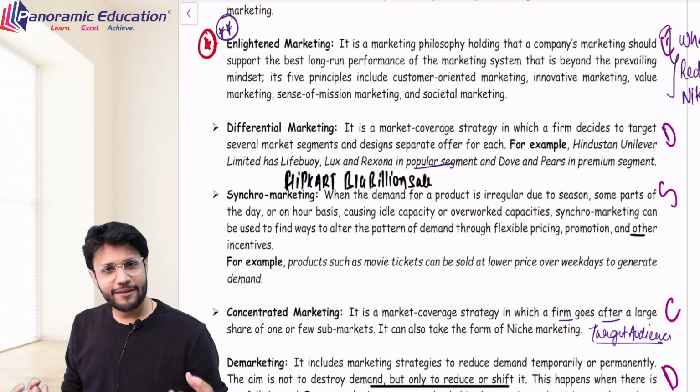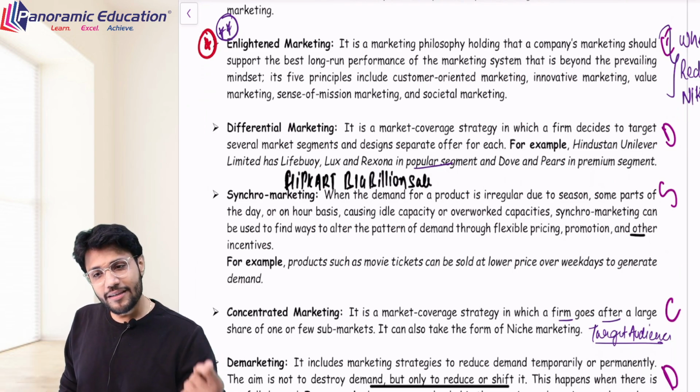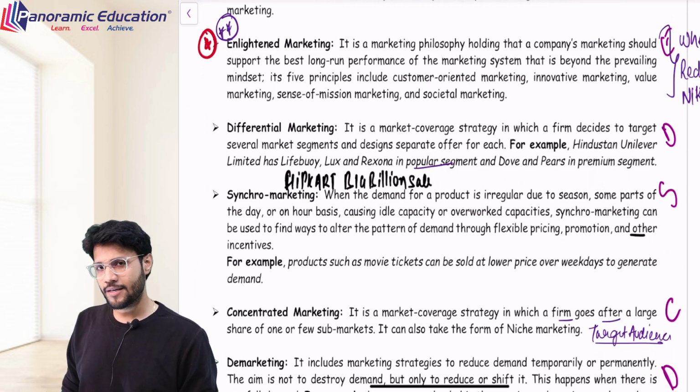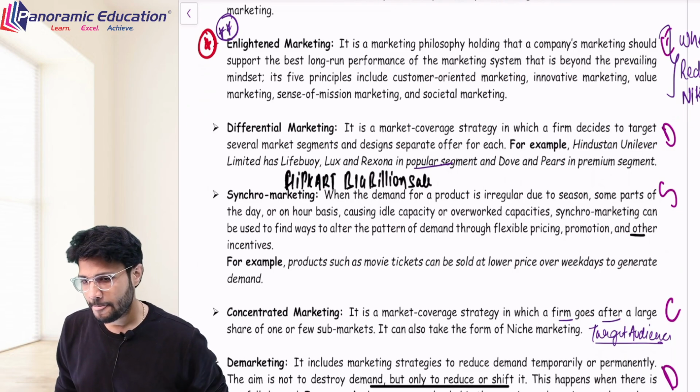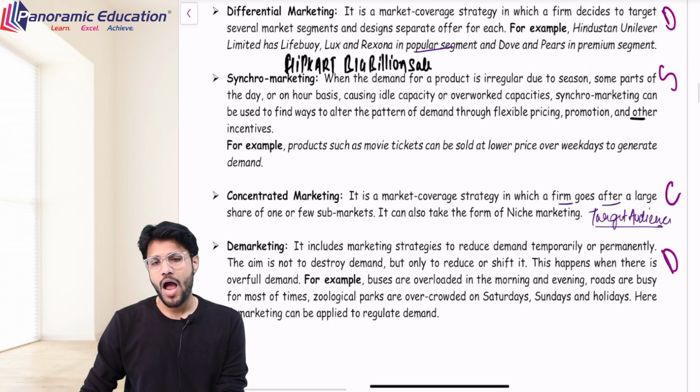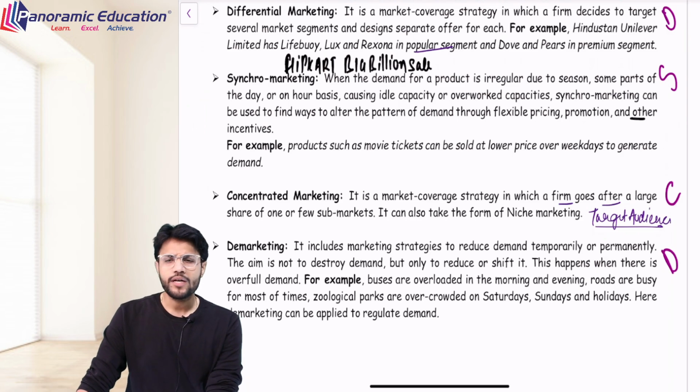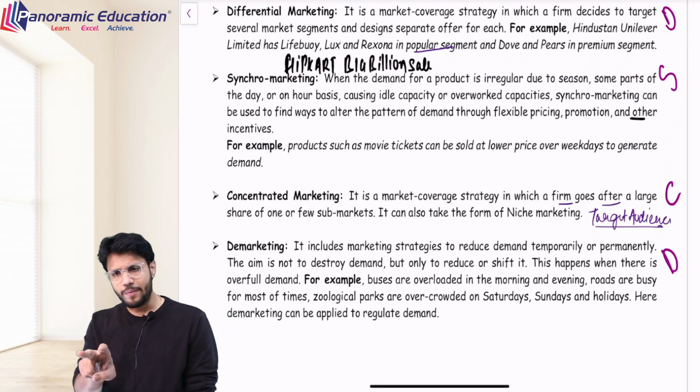But the pricing difference is there between these 2 soaps, but this is differential marketing. That is, the same company is marketing to 2 sets of customers by creating 2 sets of brand names. Then there comes synchro marketing and demarketing. What is synchro marketing? Well, synchro marketing is to bring in the syncing.